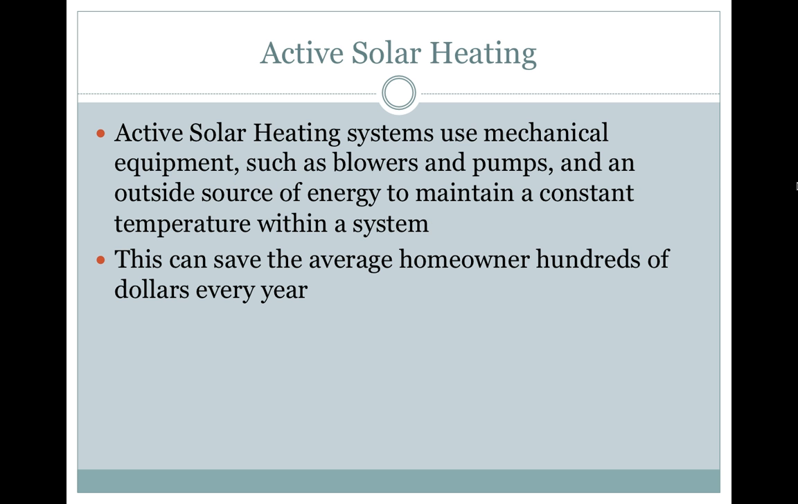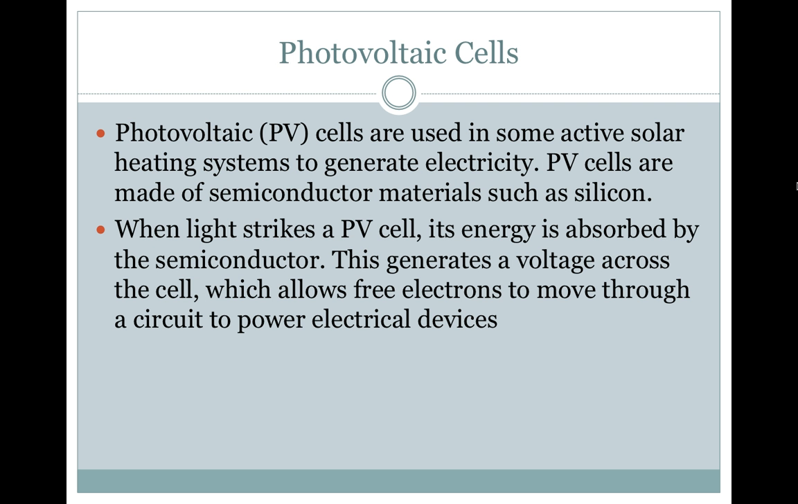Active solar heating. Active solar heating systems use mechanical equipment such as blowers and pumps and an outside source of energy to maintain a constant temperature within a system. This can save the average homeowner hundreds of dollars every year. Photovoltaic cells. Photovoltaic or PV cells are used in some active solar heating systems to generate electricity. PV cells are made of semiconductor materials such as silicon. When light strikes a PV cell, its energy is absorbed by the semiconductor. This generates a voltage across the cell, which allows free electrons to move through a circuit to power electrical devices.